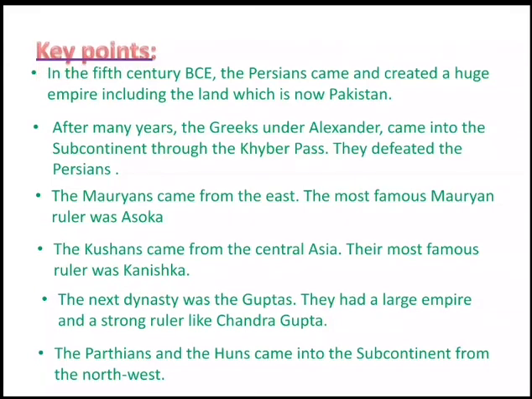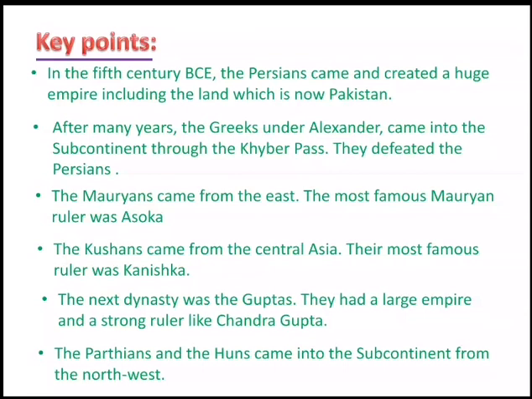And now, children, let's see the summary of the lesson. In the 5th century BCE, the Persians came and created a huge empire, including the land which is now Pakistan. After many years, the Greeks under Alexander came into the subcontinent through the Khyber Pass. They defeated the Persians. The Mauryans came from the east. The most famous Mauryan ruler was Ashoka.